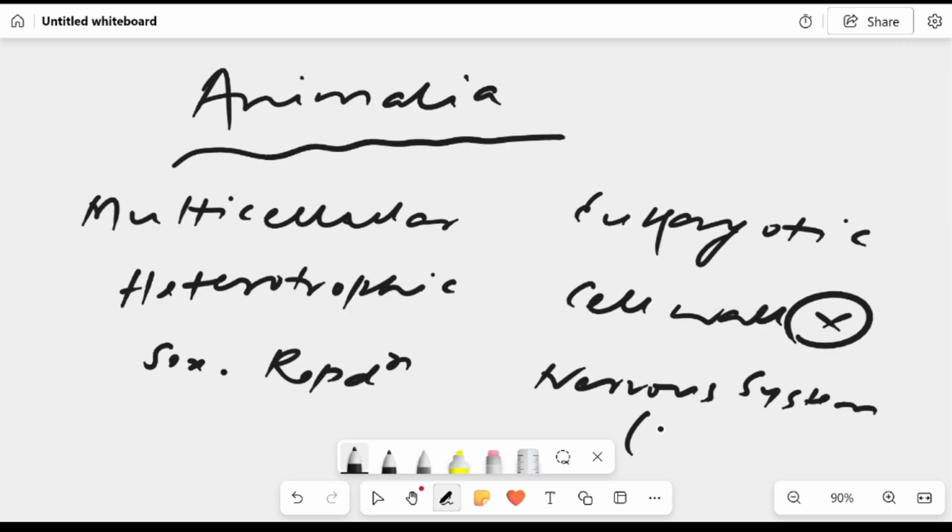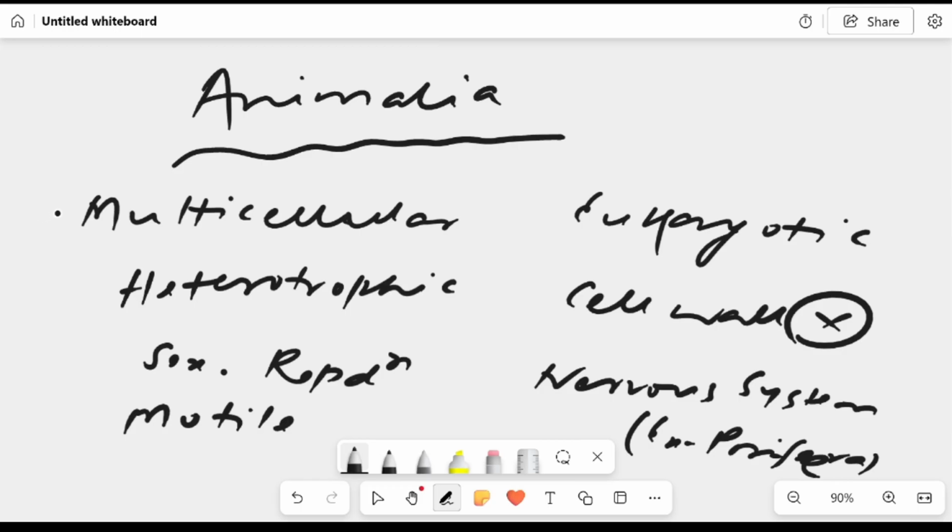The exception here is Porifera, which doesn't have a nervous system. Apart from them, most of them are motile, that means they move from one place to another.